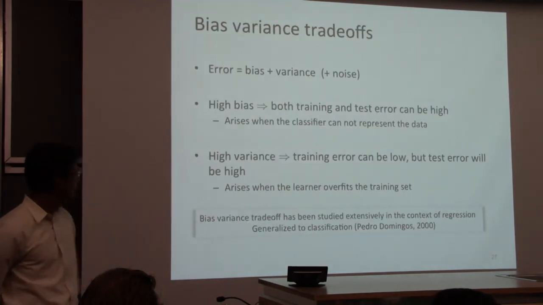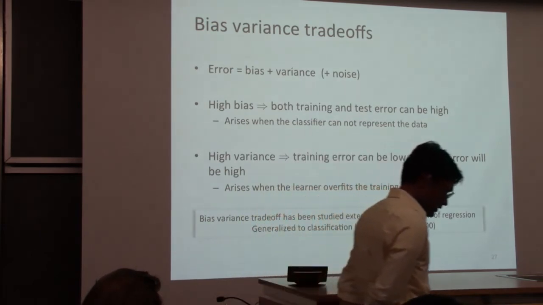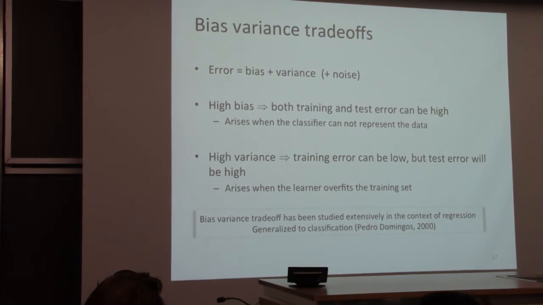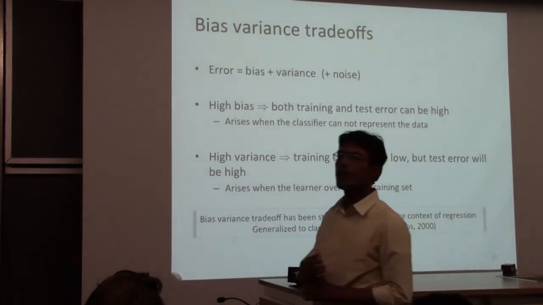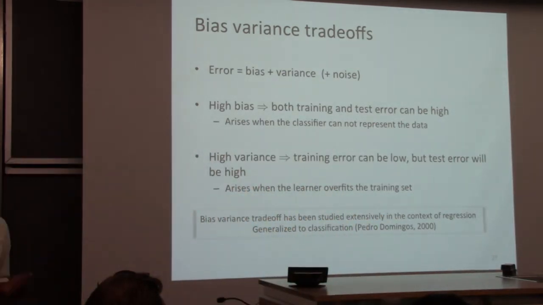Right, so let's just kind of summarize what we have. The error that your classifier makes can be because of actually three reasons. It could be because your hypothesis space is biased. It could be because your learning algorithm has high variance. It could be because your data is inherently noisy. We have no control over noise, but we have some rules of thumb that can control bias and variance.